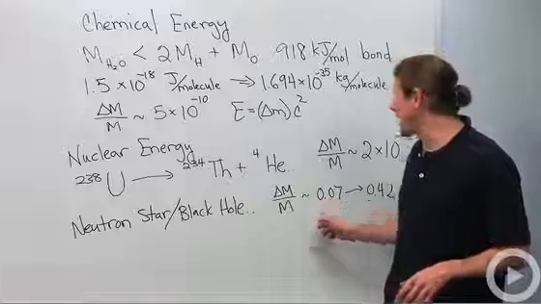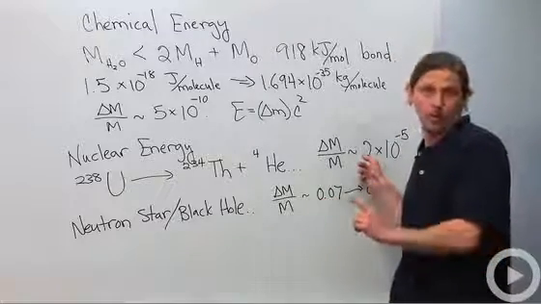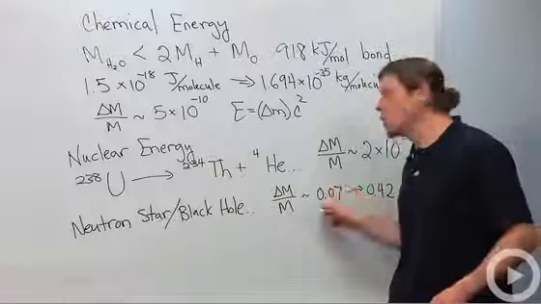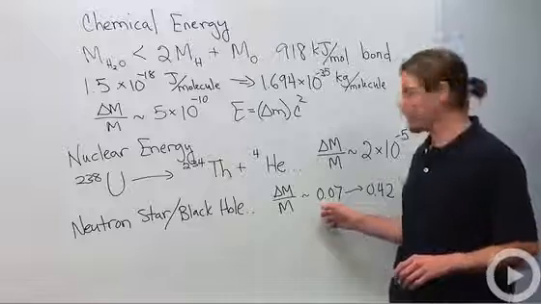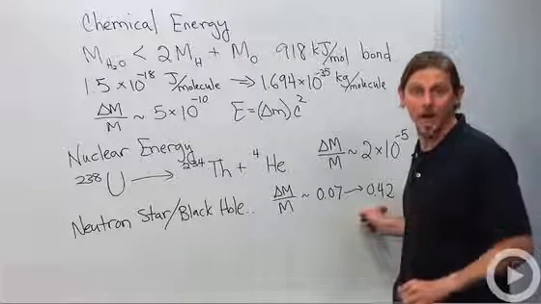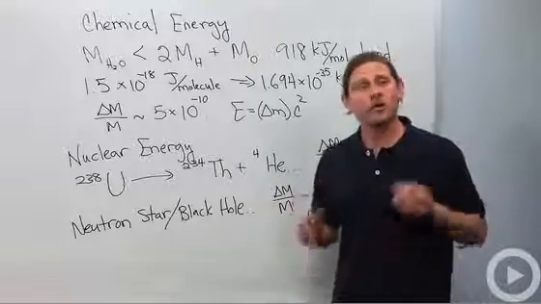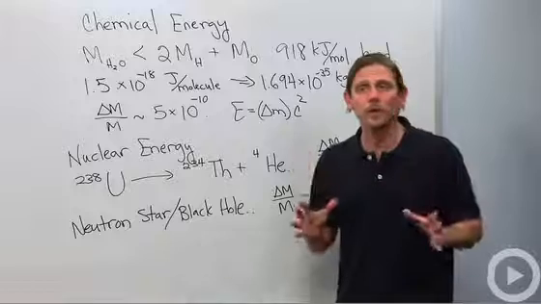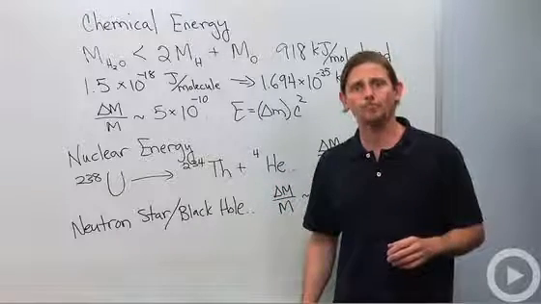So that's 0.07 versus 0.00002. That's a huge amount of energy. And with some types of rotating black holes, you can get it up to almost half, 42%. So that's Einstein's energy-mass relationship, and it's really, really simple. All you need to do is multiply by the speed of light squared. That's it.